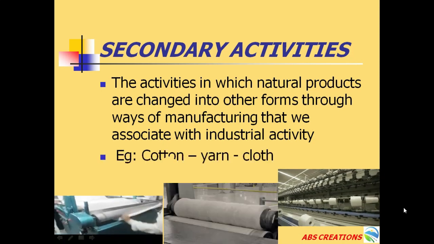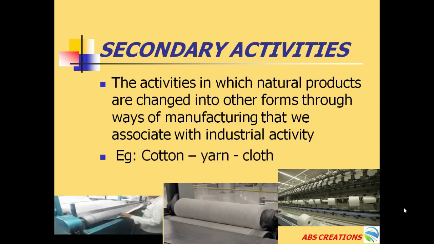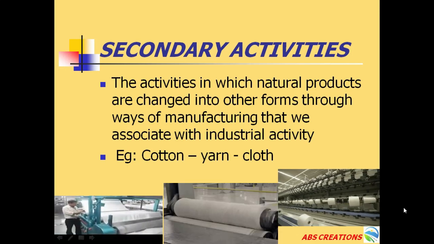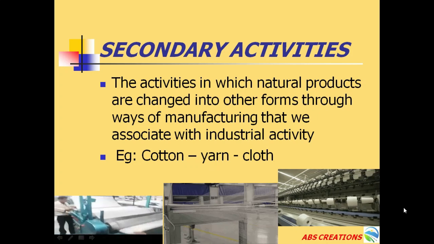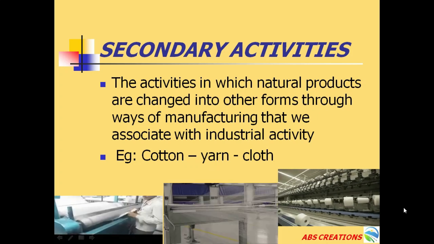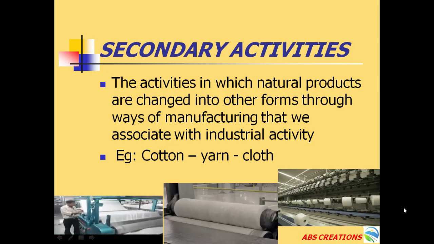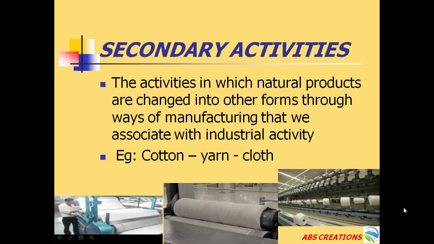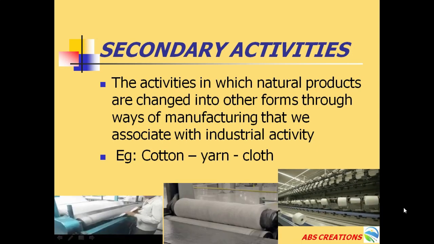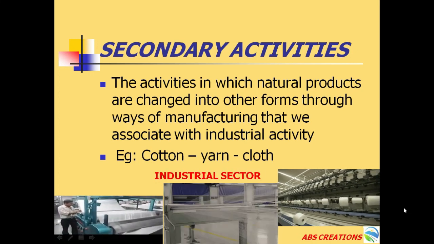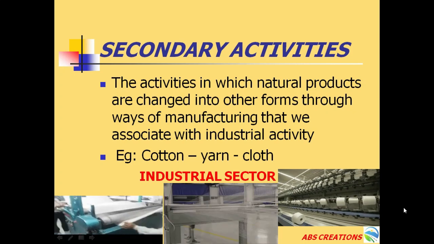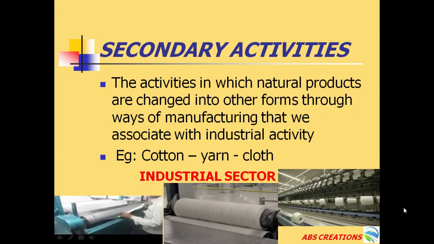For example, as we have seen cotton cultivation in the primary sector, that raw cotton is converted into yarn, which is again converted into cloth. So the process involved here is ginning, spinning, weaving. All these activities are carried out in industrial areas. So secondary activities can also be called the industrial sector, as the process of manufacturing takes place.